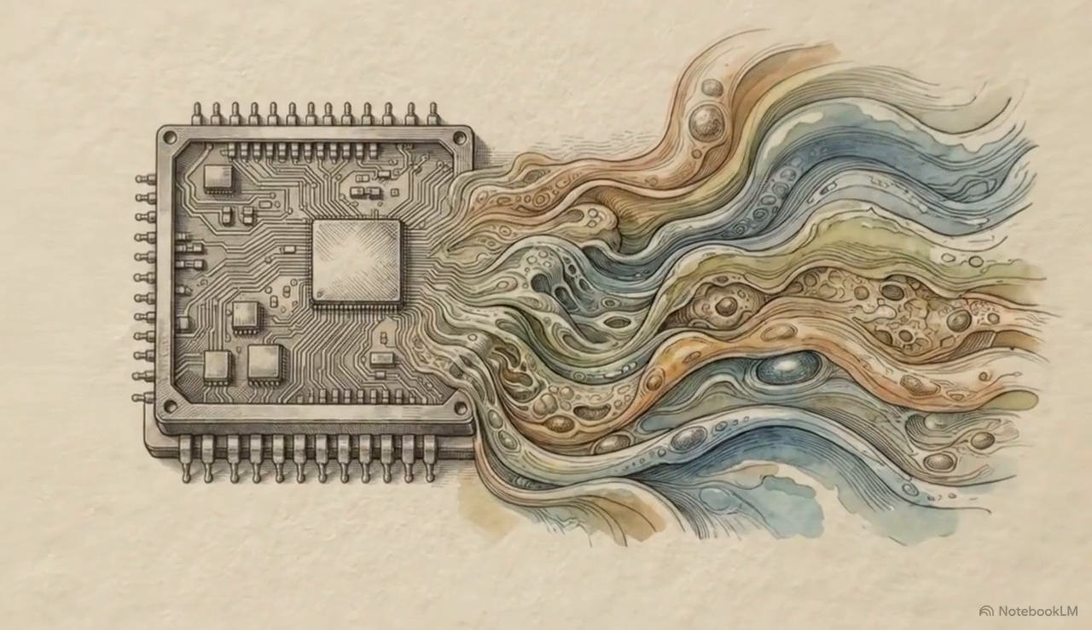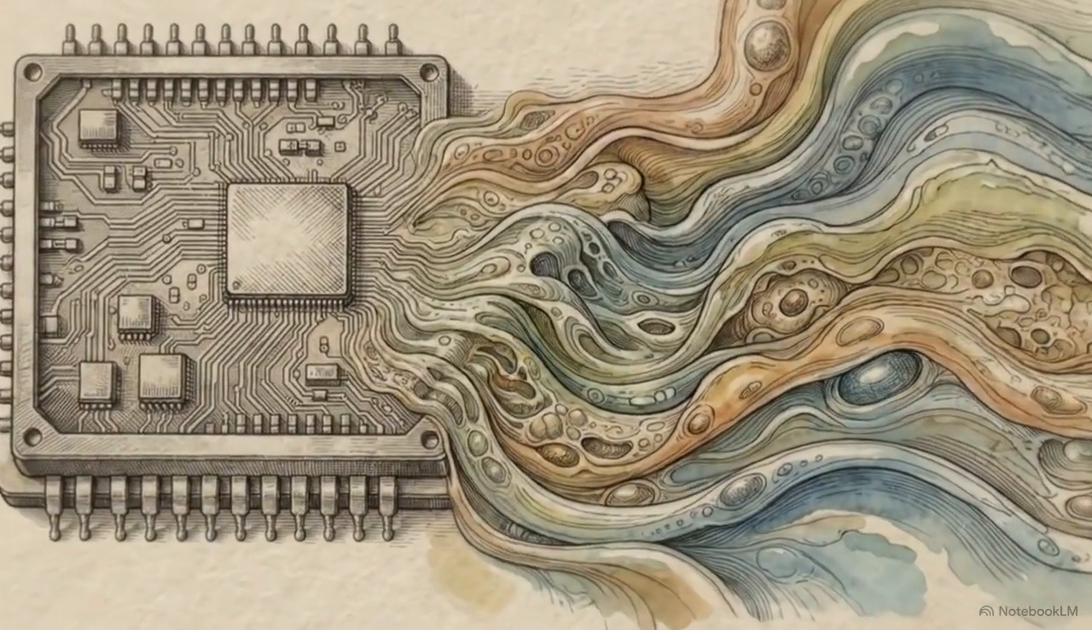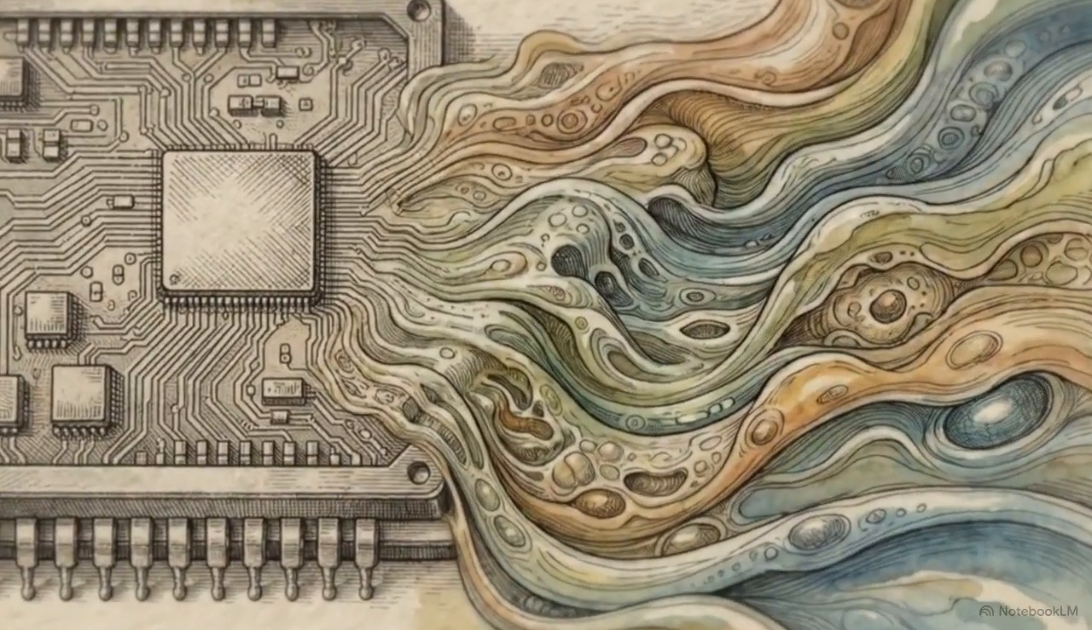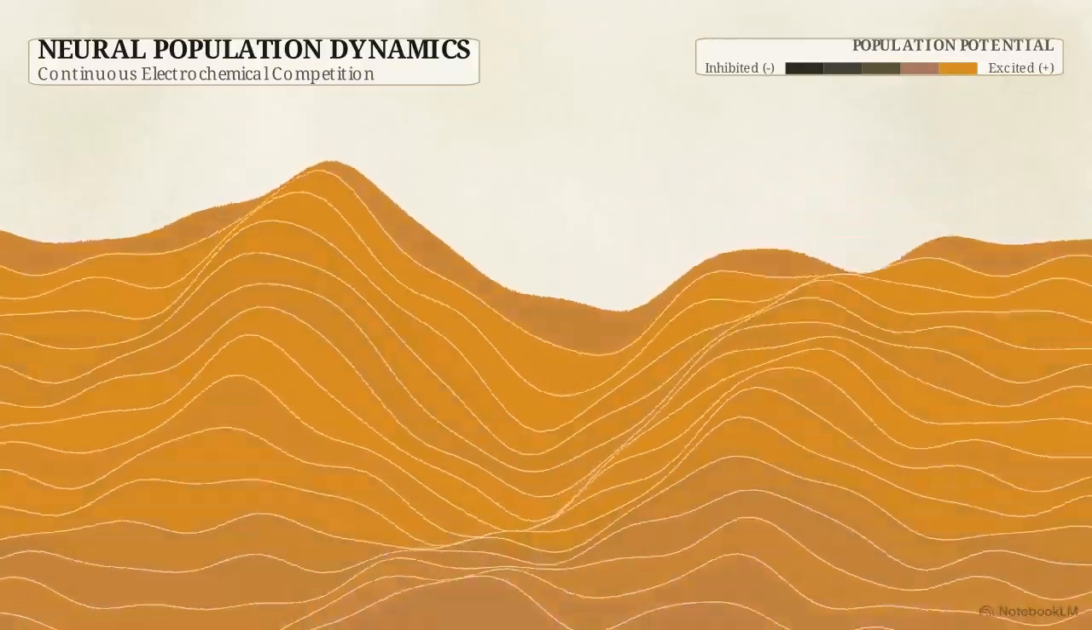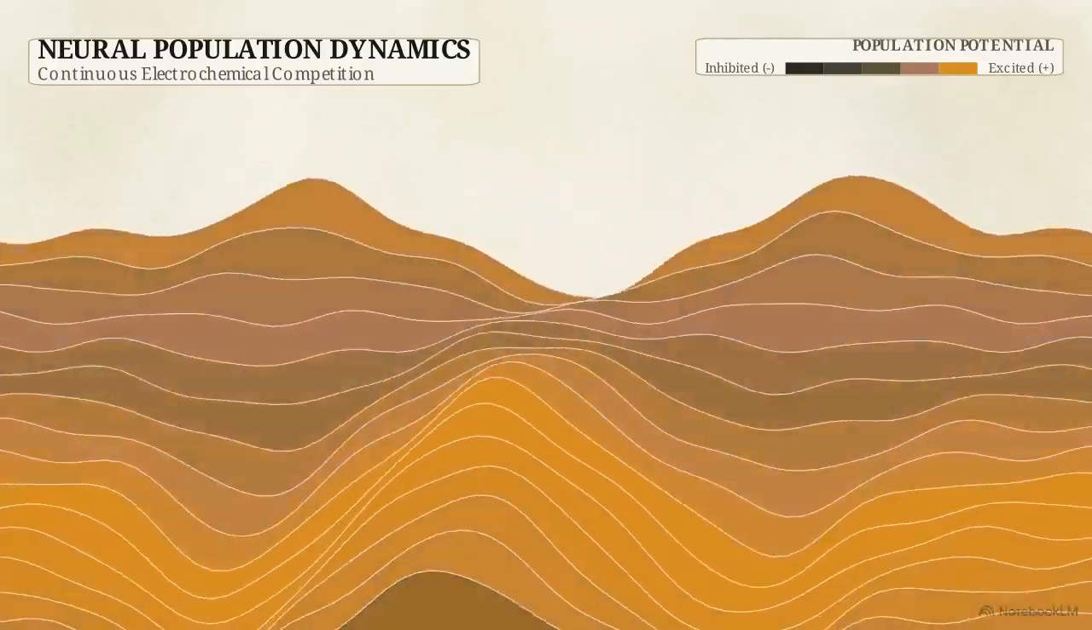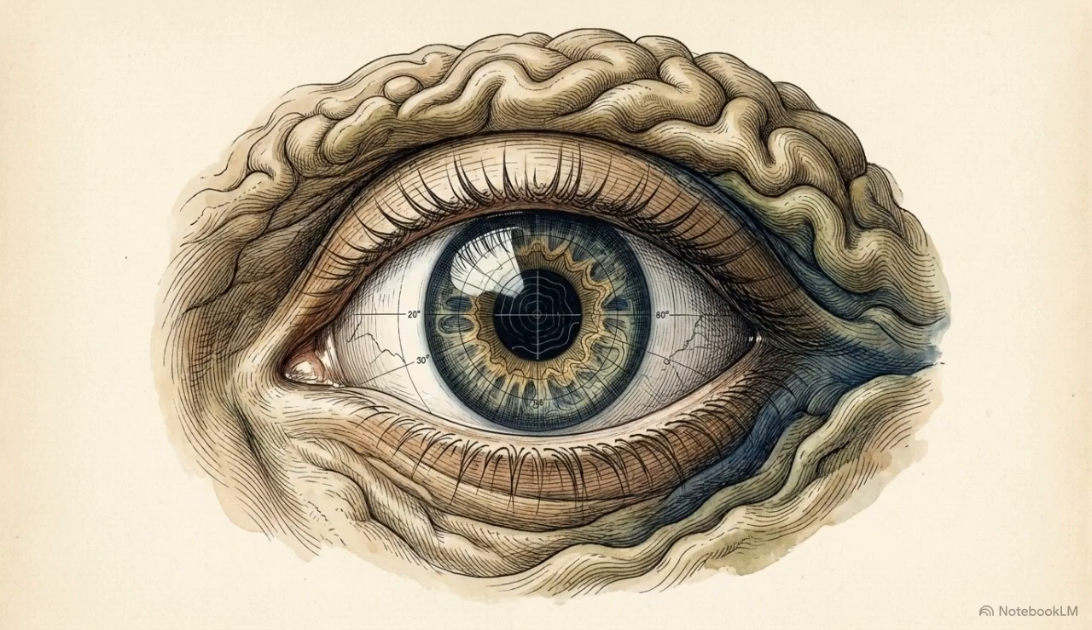What is strictly proven by the biology is that your mind does not run on rigid digital switches. It is built entirely on a restless, continuous electrochemical competition, where even the quietest fluctuations dictate how you experience reality.